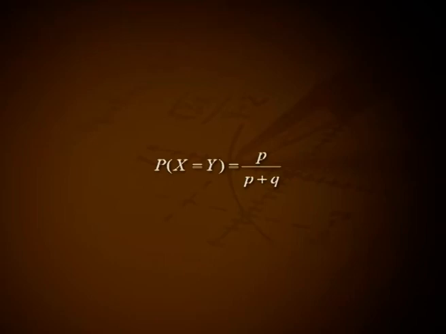If X and Y are two independent random variables, each representing the number of failures preceding the first success in a sequence of Bernoulli trials with p as probability of success in a single trial and q as probability of failure, show that P(X = Y) equal to p divided by p plus q.